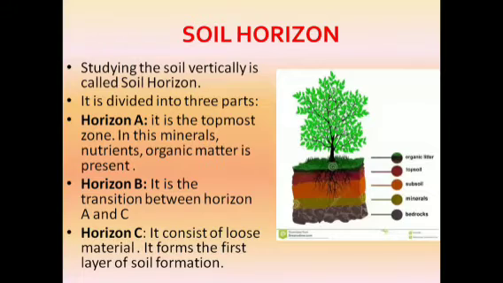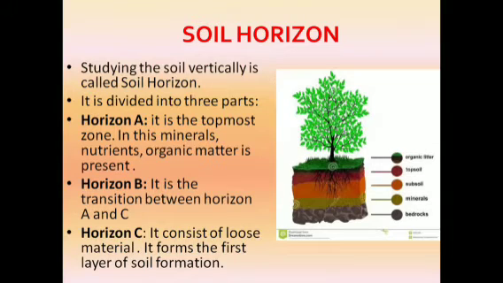Horizon A is the topmost zone. In this, minerals, nutrients and organic matter are present. Horizon B is the transition between horizon A and C. And the last one, horizon C, consists of loose material and it forms the first layer of the soil formation.